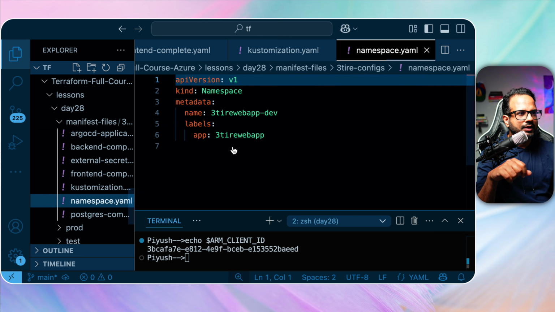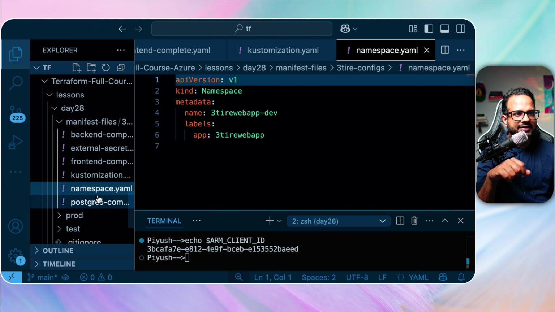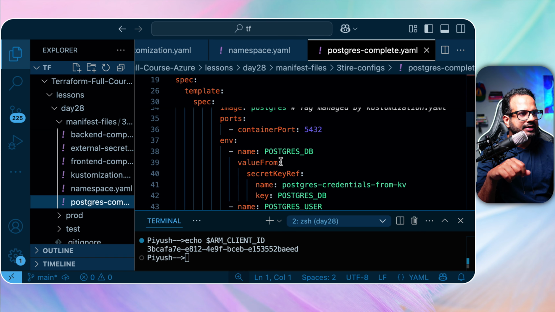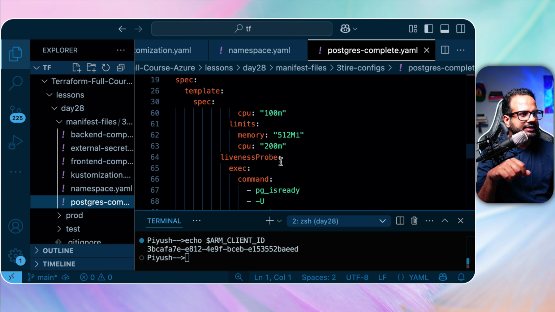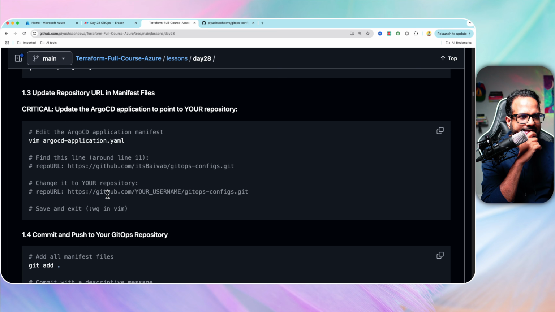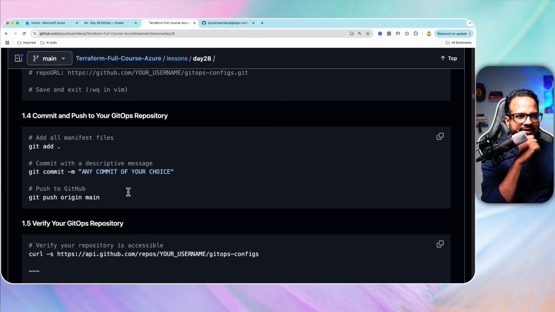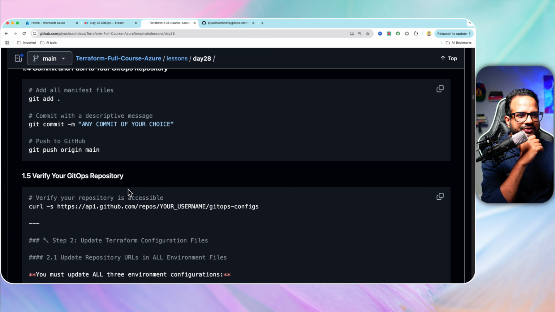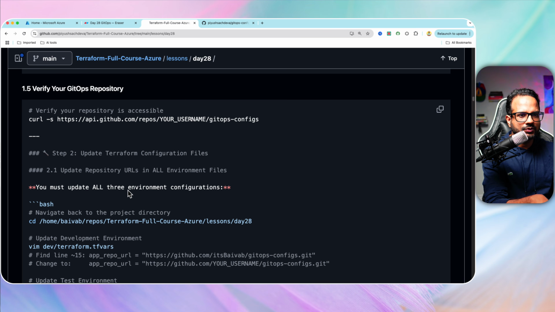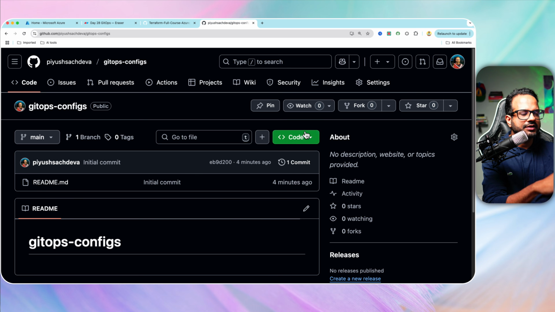That's okay. Now namespace.yaml, this is the namespace that it will be creating. This is for PVC and deployment. Yeah, I don't think we need to make any changes over here. Okay, this is also good. Now let's go back. Now it does say to update the repo URL, which we did. Then commit your changes to the GitHub repository. And okay, so now what I'm gonna do is I will create a new folder over here.